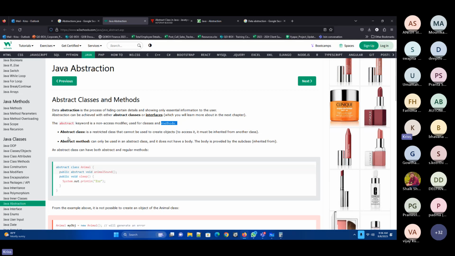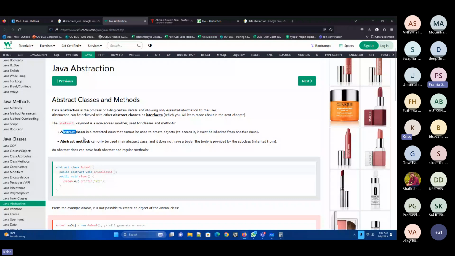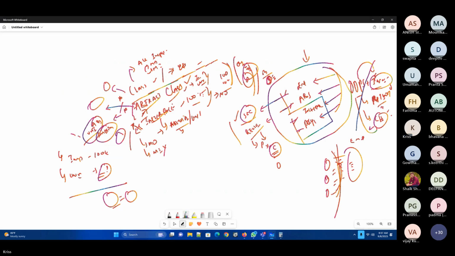Now, abstract class. We have already discussed this point. What do you mean by abstract class? A class which has both abstract and normal methods. Absolutely. Now, abstract methods, we have also already discussed. What are abstract methods? Methods without a body, unimplemented.